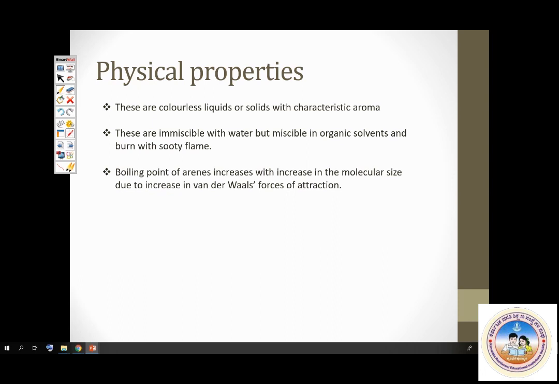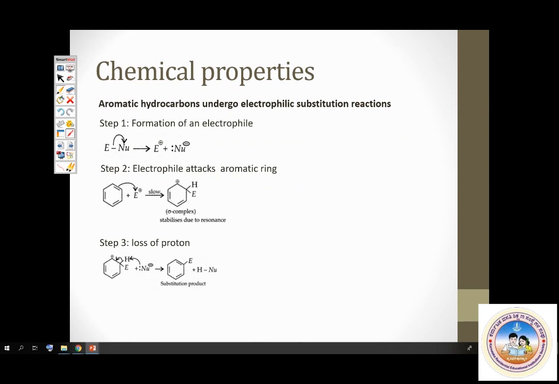This is something which is similar to all other hydrocarbons. Okay. Yes, that's physical properties. Next, chemical properties. Benzene and many other aromatic hydrocarbons typically undergo one very important type of reaction, that is electrophilic substitution reaction. Very important. Dear students, please make a note of it. Aromatic compounds show electrophilic substitution reaction.